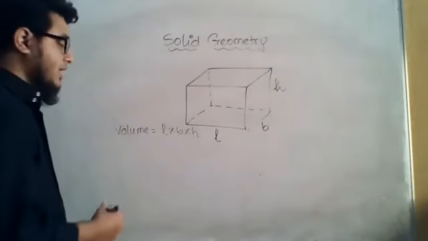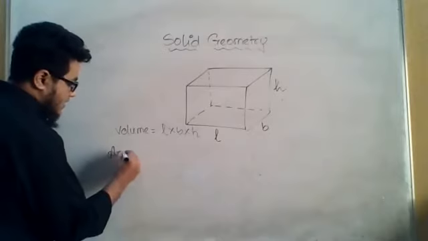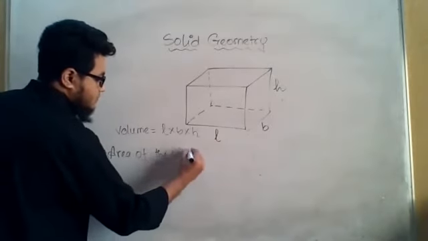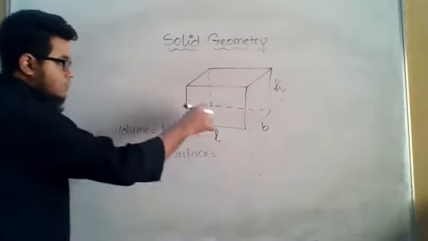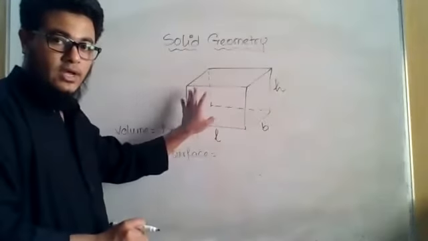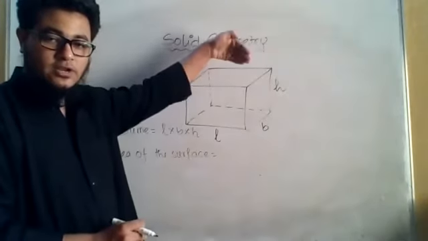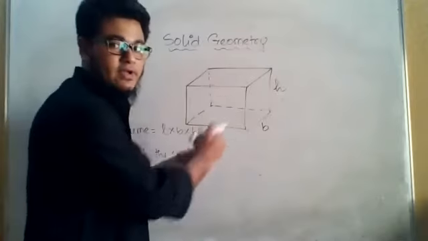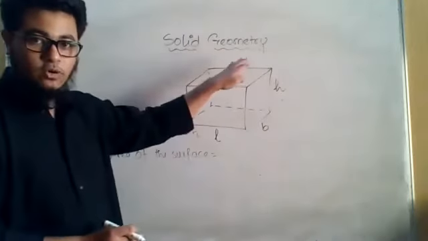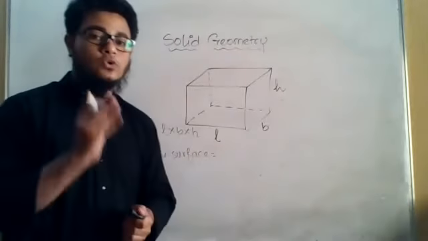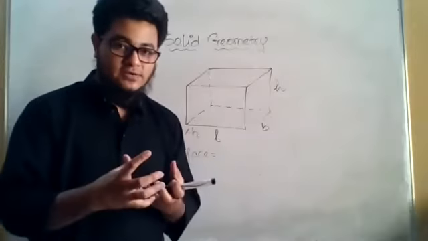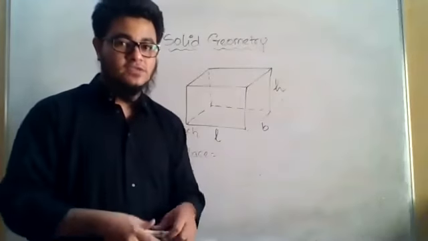And what will be the area of the surface? Now if you take a look at this one, this has 6 surfaces. One at the front, similar one at the back. One at the right, this one, and similar one at the left, one at the top, and similar one at the bottom. So 6 surfaces are there. If I add the area of these 6 surfaces, then I will be getting the total area of surface.